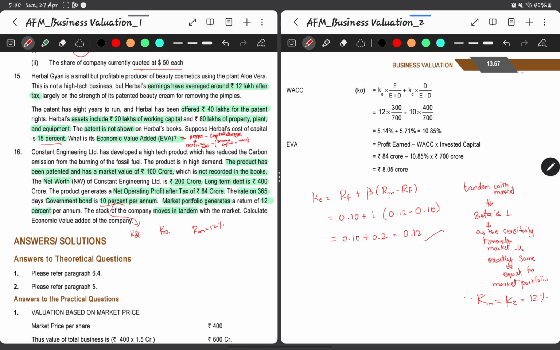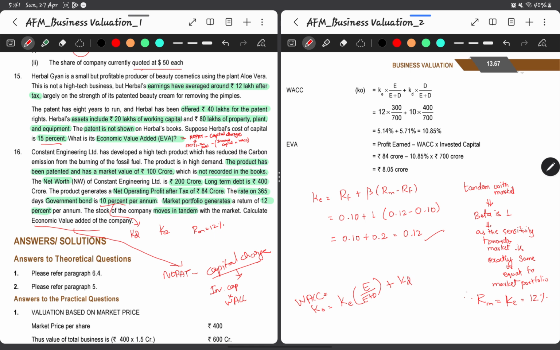Now they are asking us to calculate economic value added. So now we have the information of NOPAT. Economic value added is nothing but NOPAT minus capital charge. Capital charge is nothing but invested capital multiplied by weighted average cost of capital, and the weighted average cost of capital, KO, is equal to KE multiplied by E by E plus D, the weight of equity, plus KD, the after tax cost of debt.